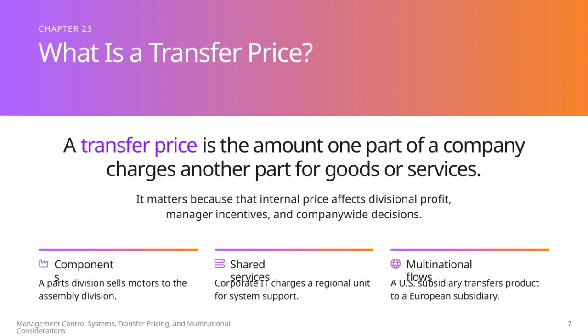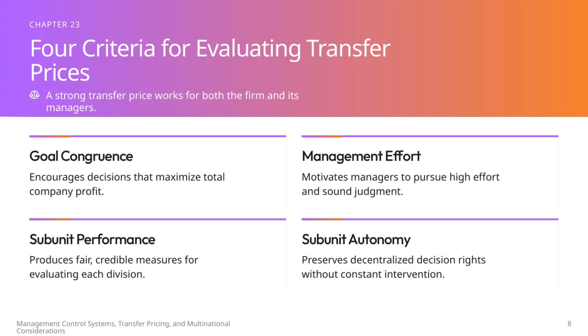On a larger scale, in multinational companies, transfer prices come into play when, say, a U.S. subsidiary transfers products to a European subsidiary. Understanding these flows and pricing mechanisms is key to effectively managing control systems and making informed decisions across the entire organization. When evaluating transfer prices, there are 4 key criteria that help ensure the price is effective for both the